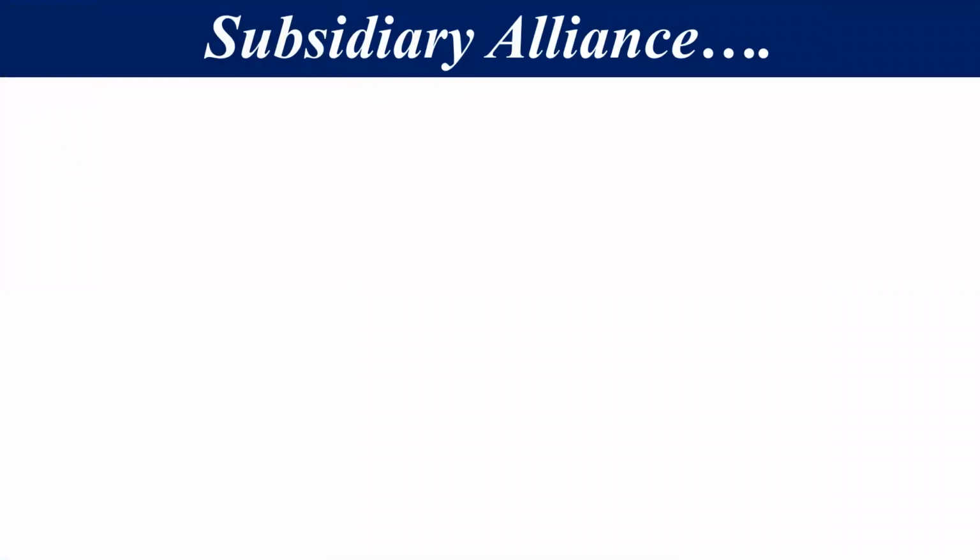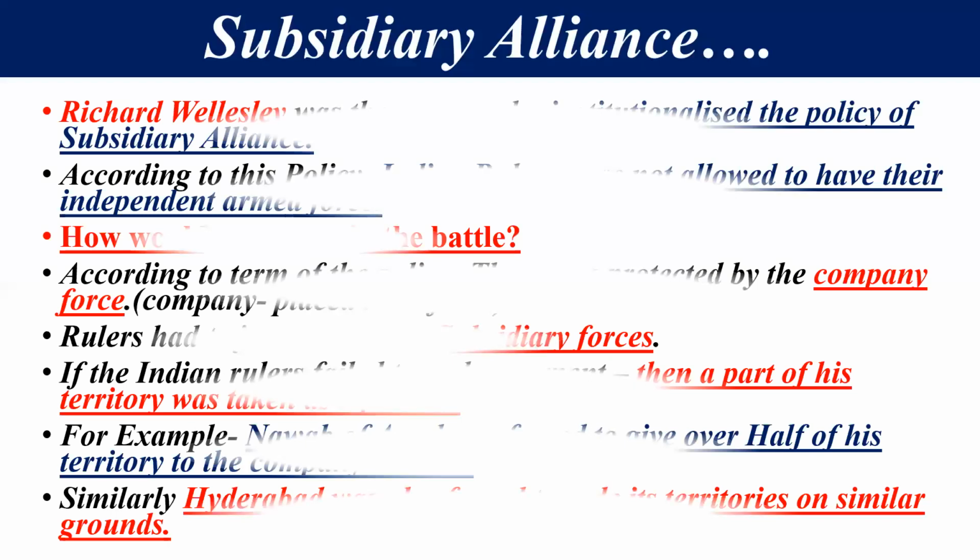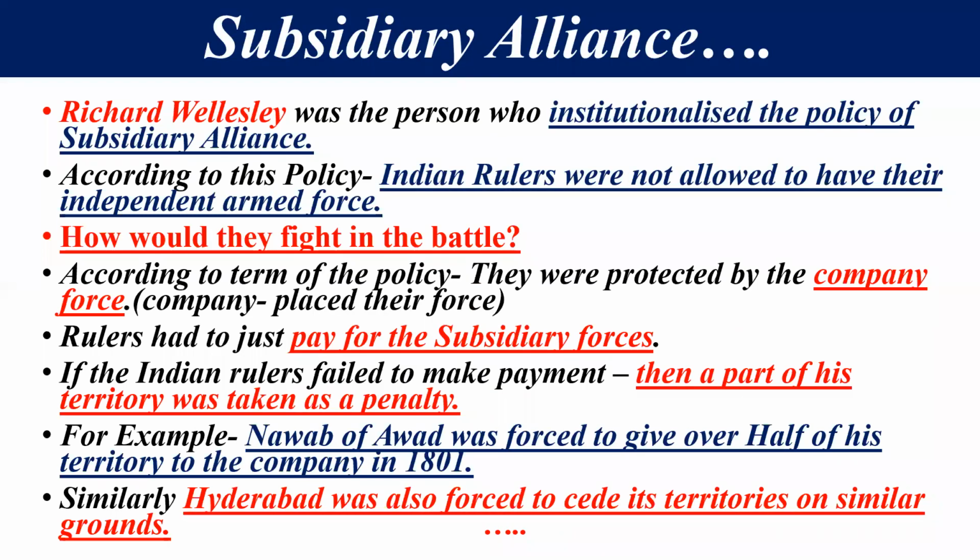Now, dear students, let's think about what the subsidiary alliance is and what the basic features of this alliance are. First of all, who was the person who started this policy? It was Richard Wellesley, also called Lord Wellesley. He started the subsidiary alliance. According to this policy, the Indian rulers were not allowed to have their own independent army or armed force.